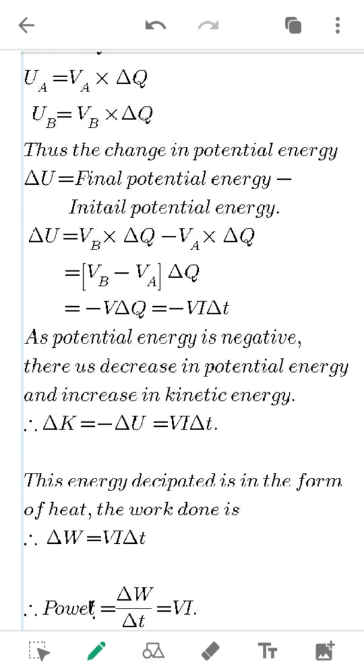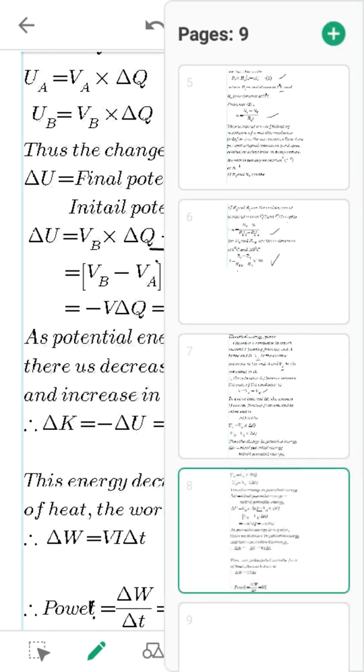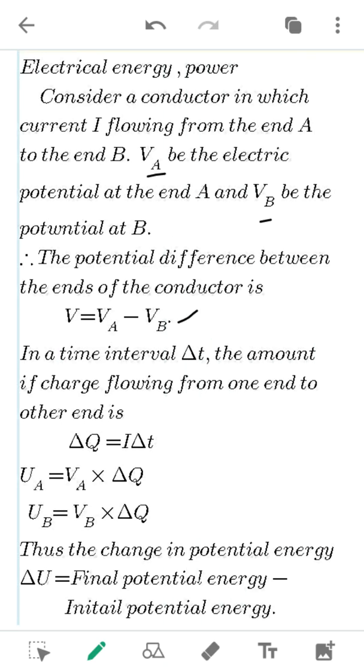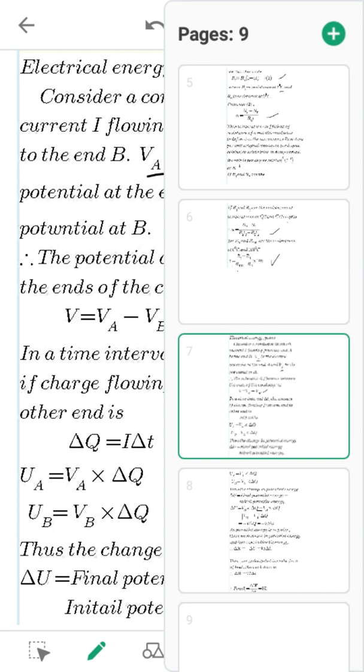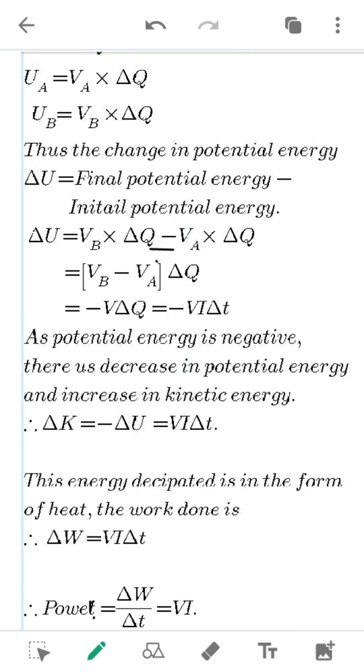So now here you can see, final we will take as VB into delta q minus VA into delta q. So delta q is common here: (VB minus VA) delta q. So VB minus VA will be minus V, because here we have taken the potential difference as V equal to VA minus VB, so it is reversed. Hence we will take here minus V delta q. Delta q we can write in terms of current and time, so therefore minus V I delta t.